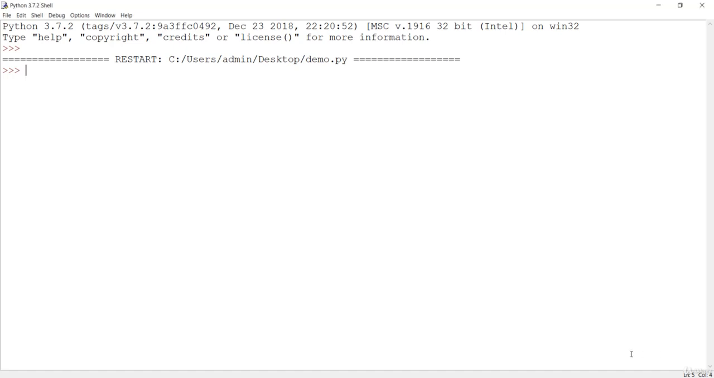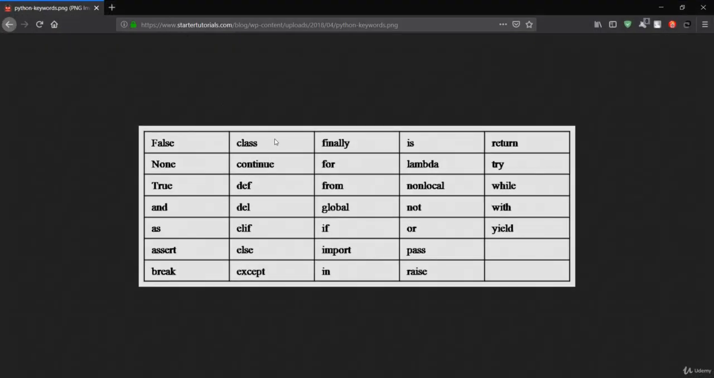Python has 33 keywords in Python 3.7, and they are all case sensitive. I have a file here showing the list of keywords. You can see False, class, finally. These are reserved words that are used for a specific purpose. You cannot use these identifiers for any other purpose. This is really important.